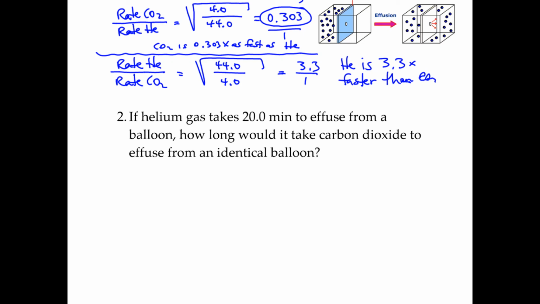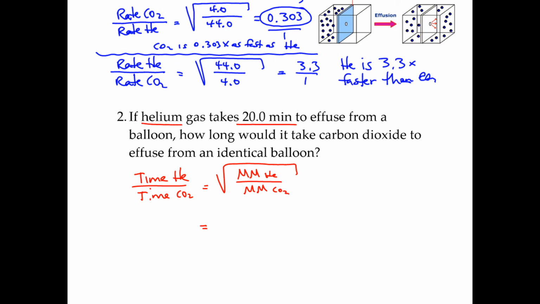So when we do time, we could put time of helium compared to time of CO2, square root of their masses, but now we don't switch their masses. So this is going to be the molar mass of helium over the molar mass of CO2. So it took 20 minutes for helium to effuse.